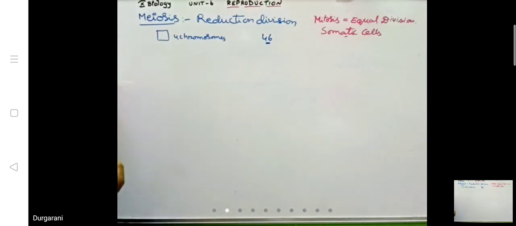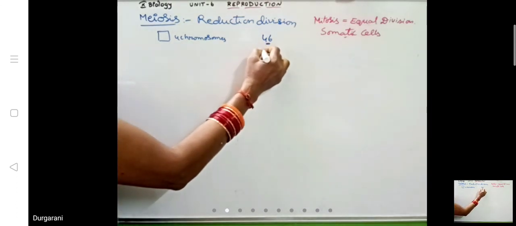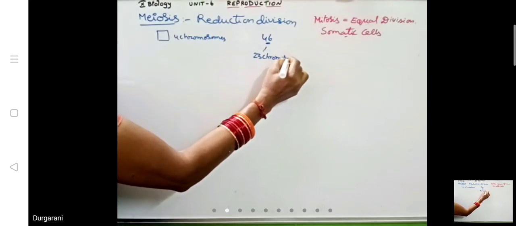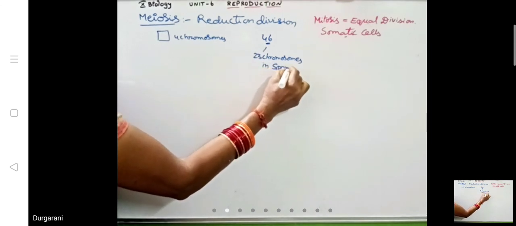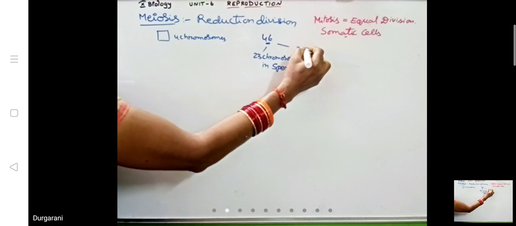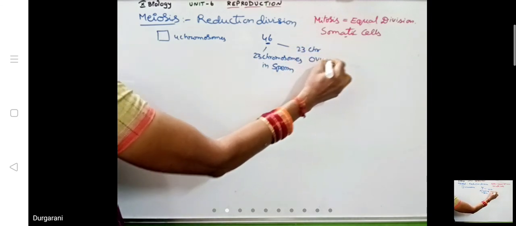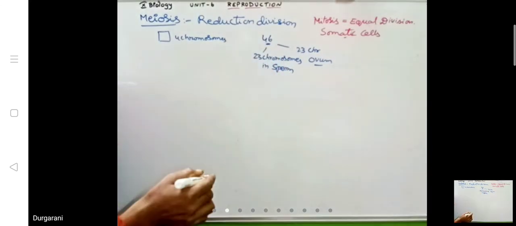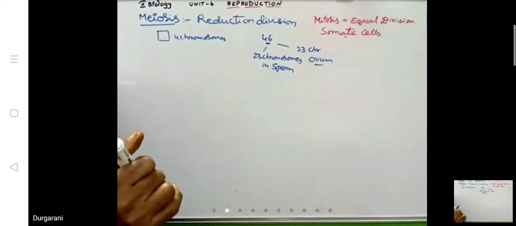But when it comes to gamete formation, the sperm cell from the father or the ovum released by the mother, each one consists of only 23 chromosomes. 23 chromosomes in sperm and 23 chromosomes in ovum. So when these two fuse with each other, again 46 chromosomes in the zygote, it is diploid. Is it okay?